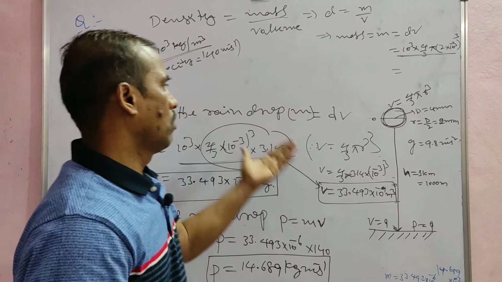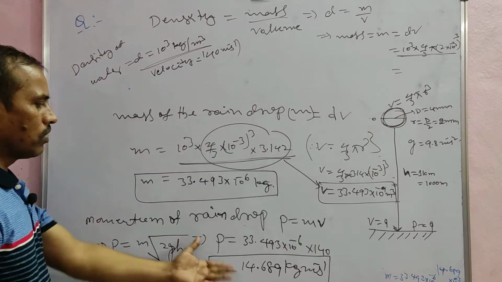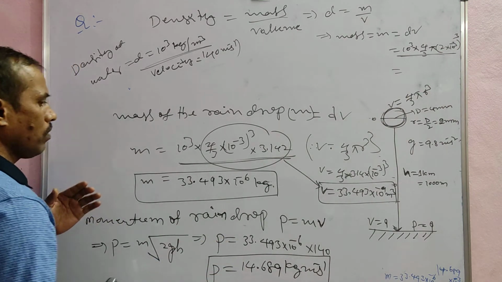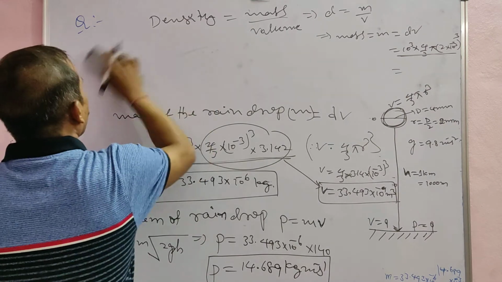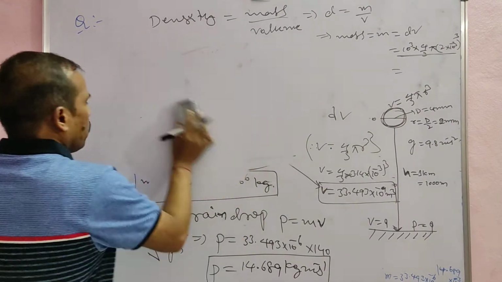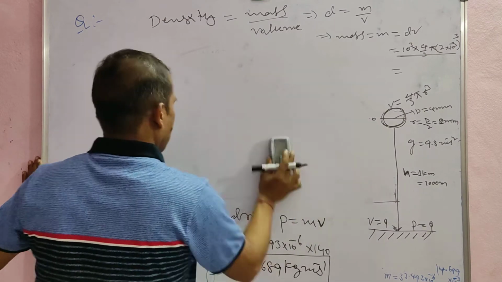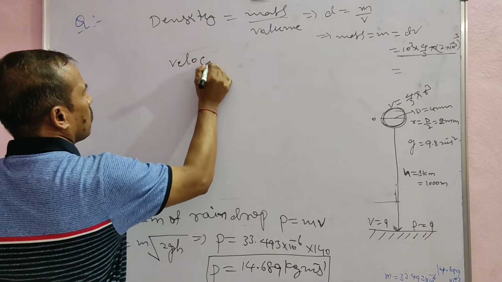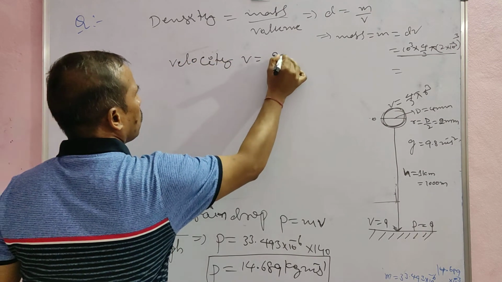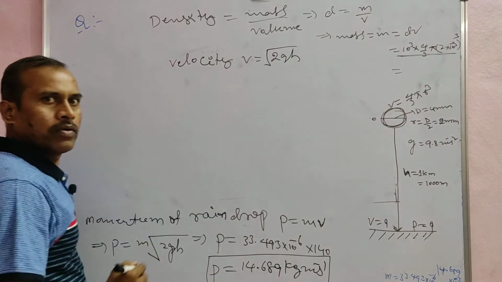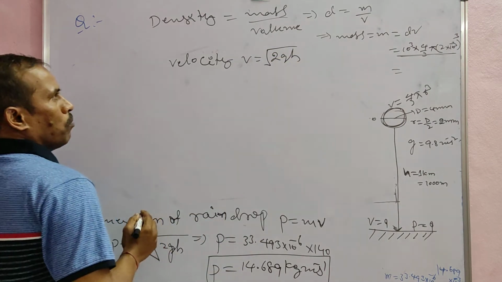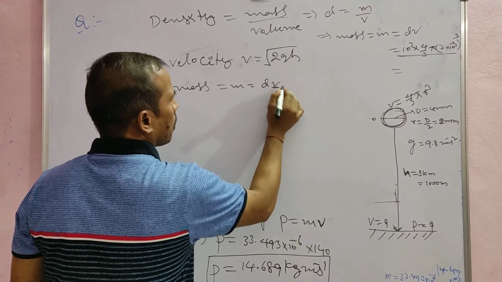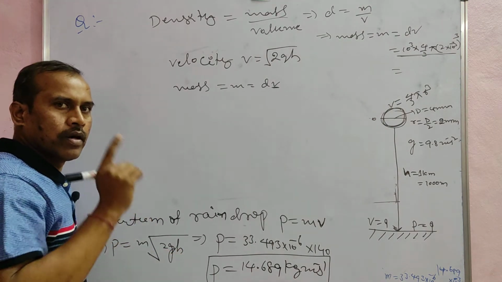So note this one, the final equation. If you want to simplify further, write the direct formula and just substitute the values. Velocity v is equal to under root 2gh. Next, the mass m is equal to dV, where V is the volume of the raindrop.